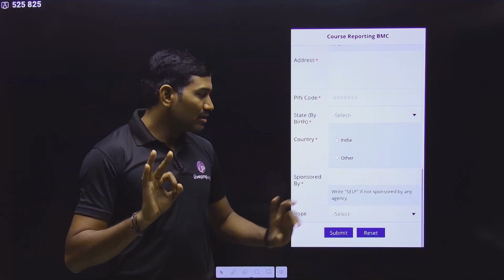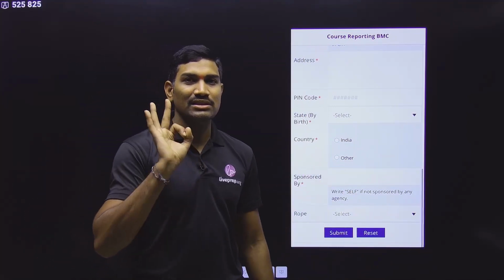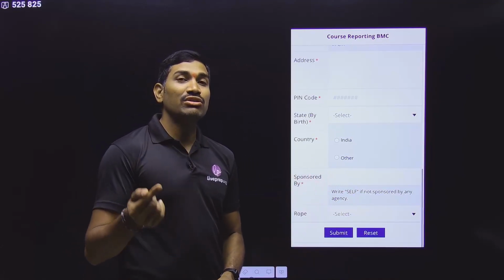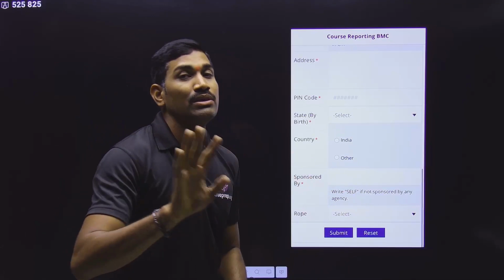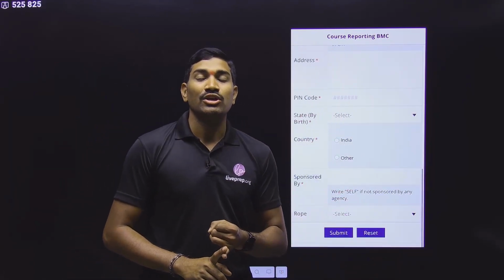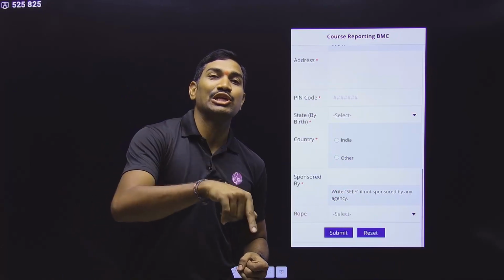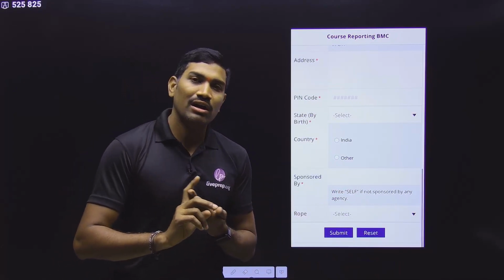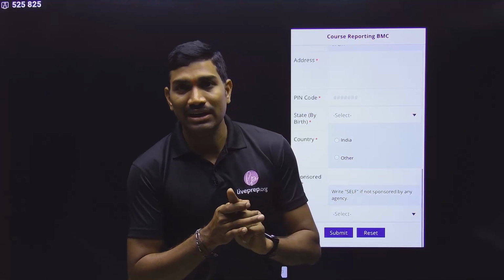These are the three names; repeatedly you will use these names. So please remember these things. Sponsored by: suppose the Ministry of Defense has sent you, please remember, then you need to write sponsored by MOD. Suppose NCC has sent you, then you need to write NCC. And all the remaining normal civilians, definitely we will write private.